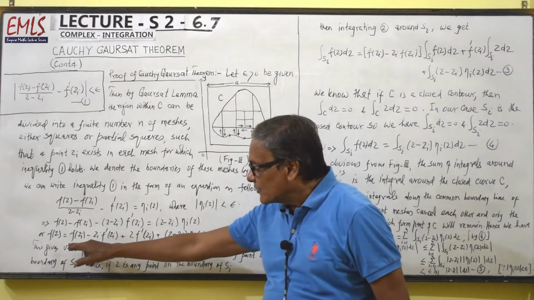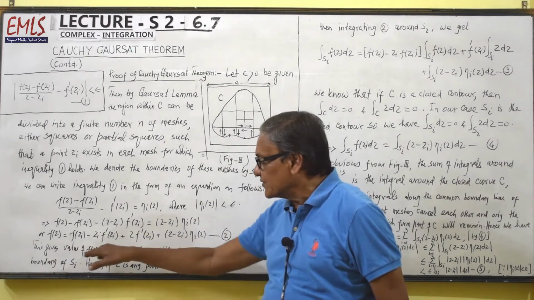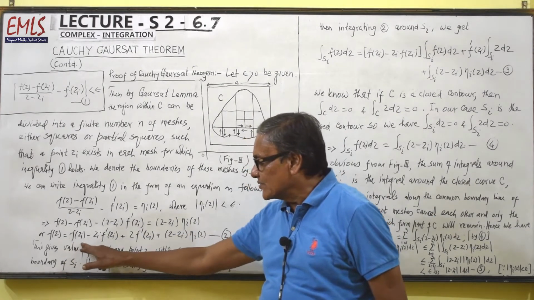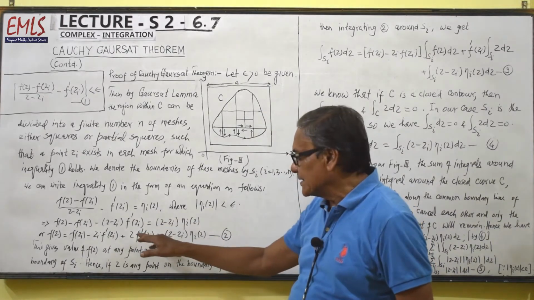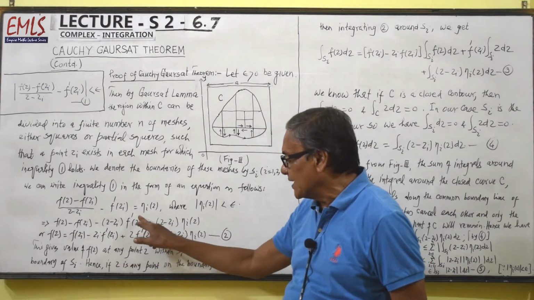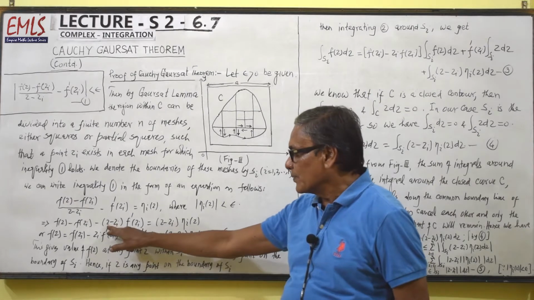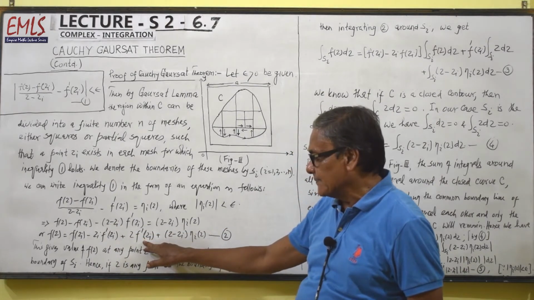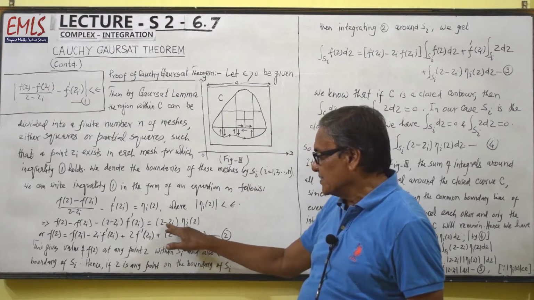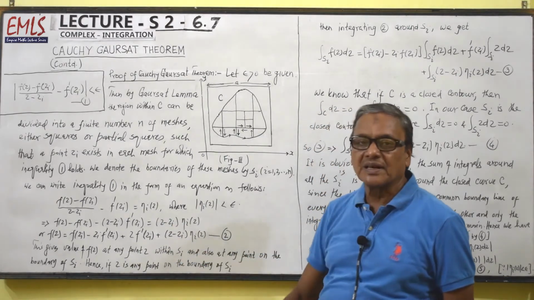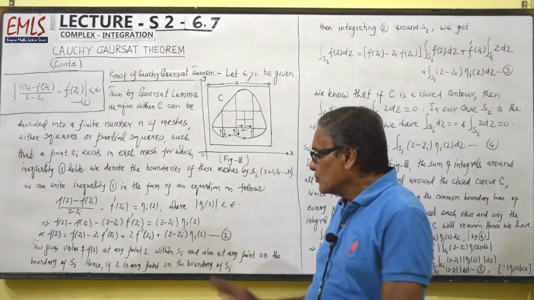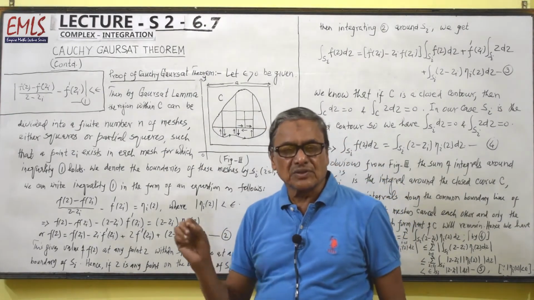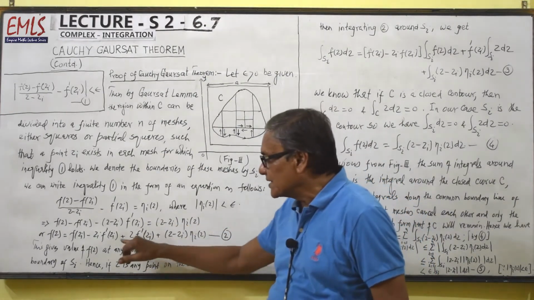So we find the value of f(z) from this equation. So f(z) is equal to f(zi) minus zi f dash zi plus z f dash zi plus (z minus zi) eta i(z). We have two types of functions here: one, the function of z, and other, the function of zi.